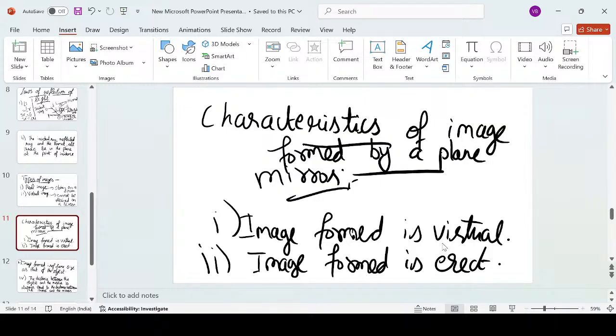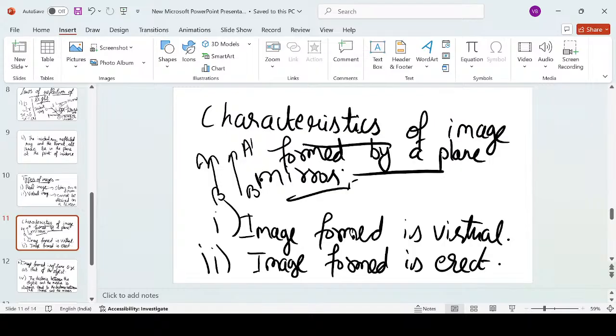All right. Second characteristic says the image formed is erect, means upright. As an example, if the object is like this, its image will also be like this only. AB is the object and A dash B dash is the image. It is also upright only. So this is the case of an erect image.